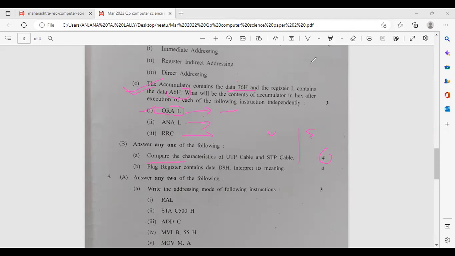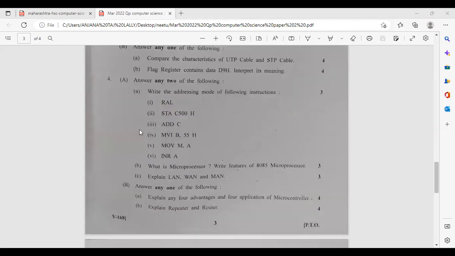Okay, and this kind of question also comes. This question comes less often, but in this question they have given you 6 instructions and you have to write the addressing mode of each instruction.